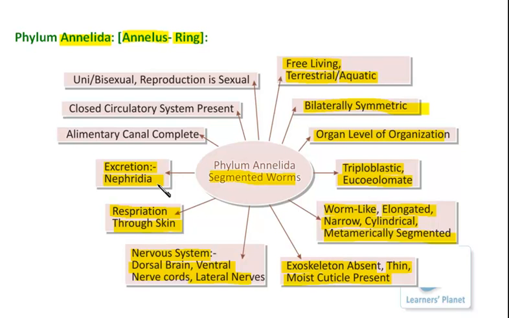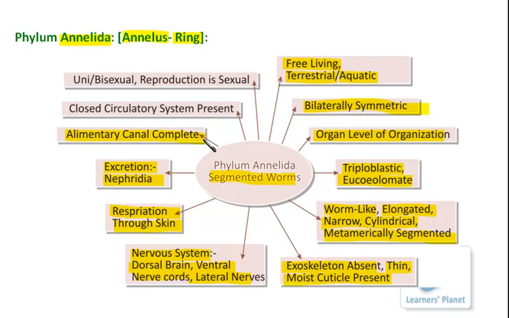These open outside through the excretory pores, and they are involved in the removal of nitrogenous waste, as well as the maintenance of the salt and water level in the body. So the excretory system is absent, but for that these special structures or organs are present, which help in the removal of waste material.